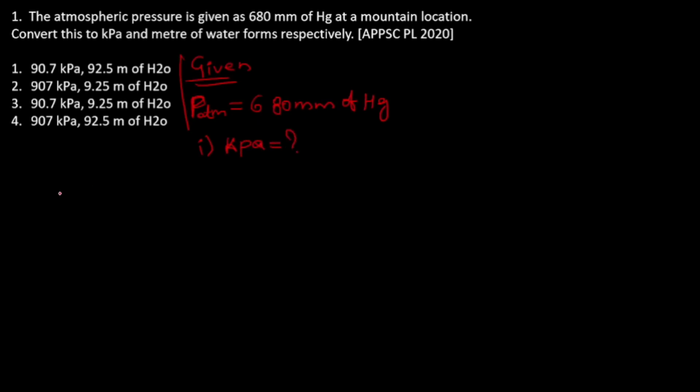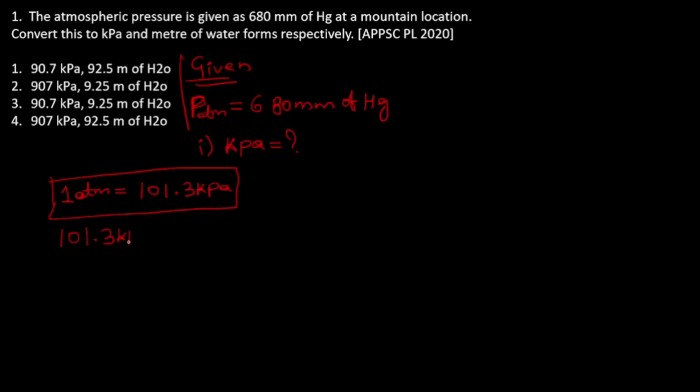So we know that 1 atmospheric pressure is equal to 101.3 kilopascal. So now, 101.3 kilopascal is equal to 760 mm of mercury.